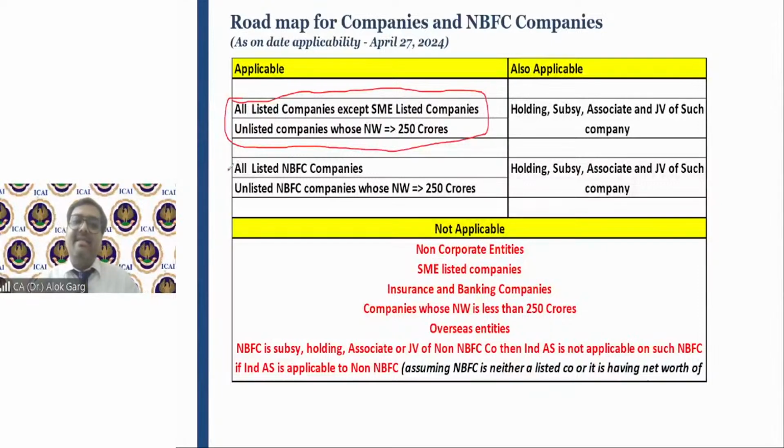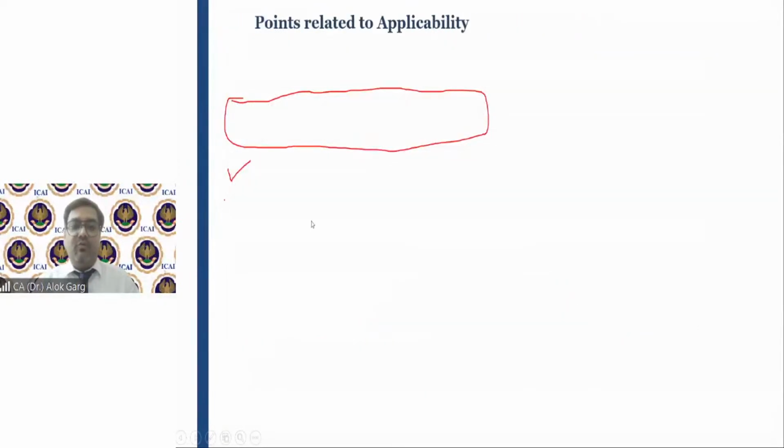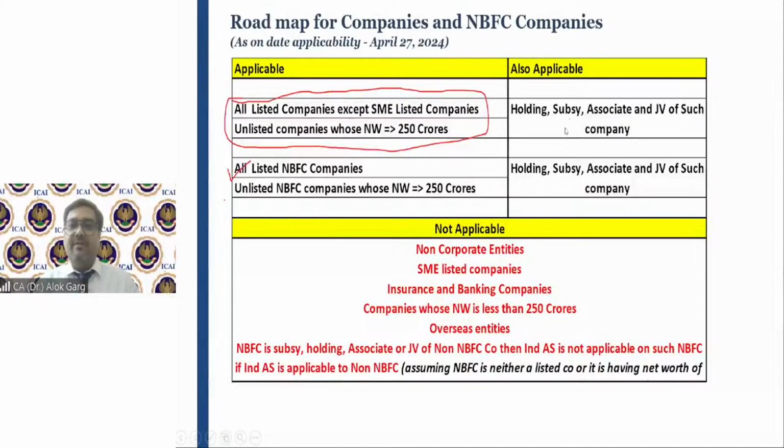Again, IND AS is applicable to all listed NBFC companies, and it is also applicable to all unlisted NBFC companies whose net worth is more than 250 crores, right? And once IND AS is applicable on such company, it will be applicable to the holding, subsidiary, associate, and JV of such company. So this is what this notification says.